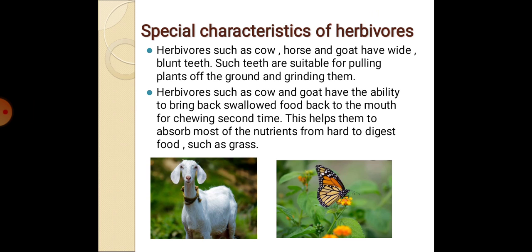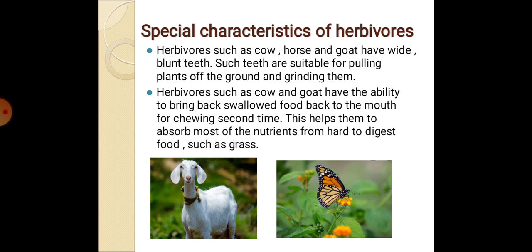Herbivores such as cow, goat, and buffalo have a special character. First they chew the food and swallow, and then again they bring it back and chew a second time. Then they swallow.